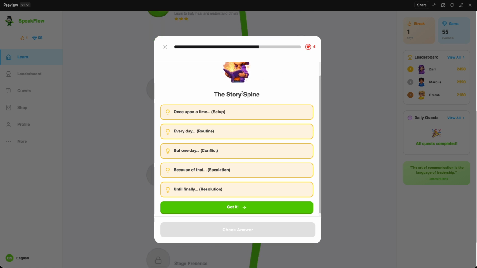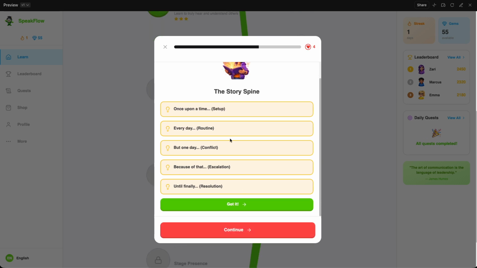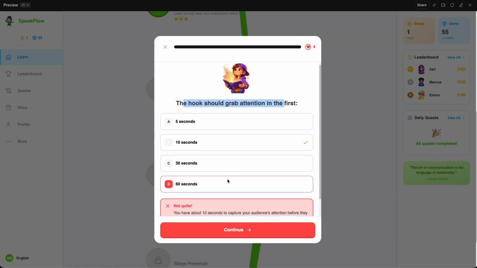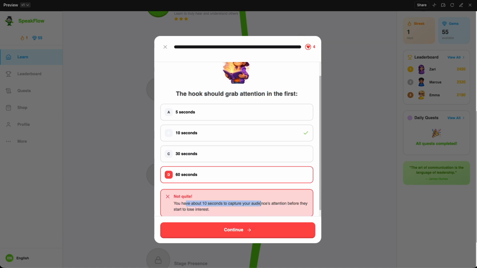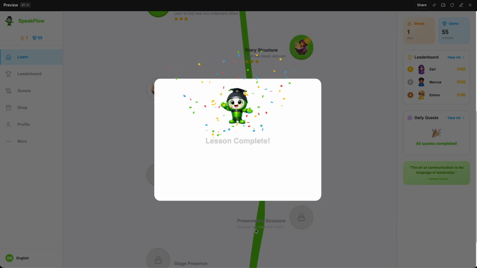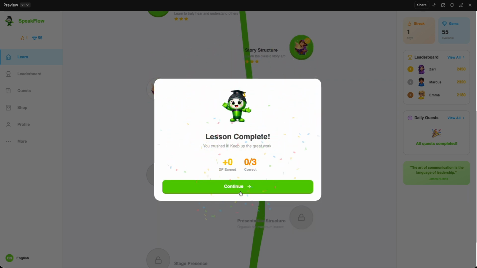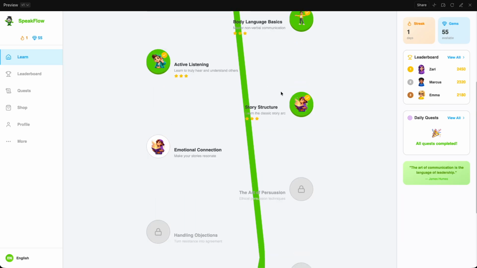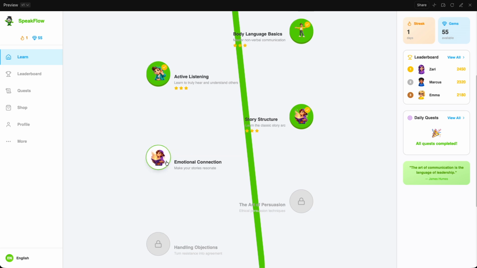Let's click the wrong thing again and see what happens. The hook should grab the attention in the first, so we do it wrong. Not quite. You have 10 seconds to capture. And again, the hearts have not gone down. So we're not losing any life. And we gain no points there. But now it hasn't unlocked the next part.